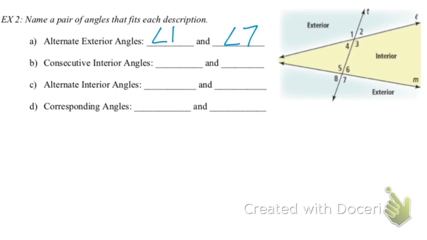Consecutive or same side interior angles? Bill. 5 and 4. Okay. Angle 5 and angle 4. Is that the only pair you could use? No, because you could also use 3 and 6.